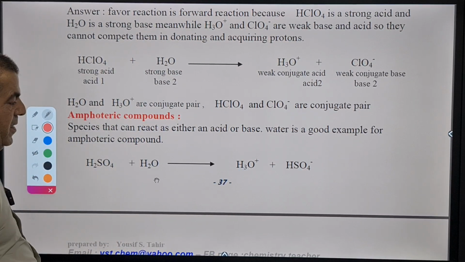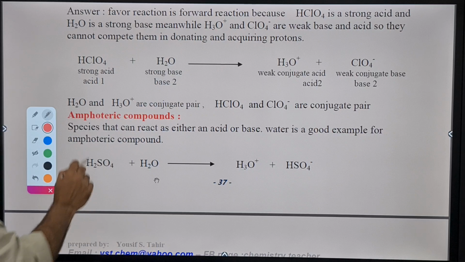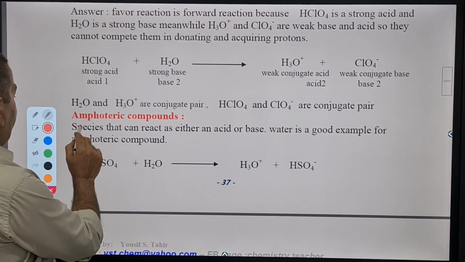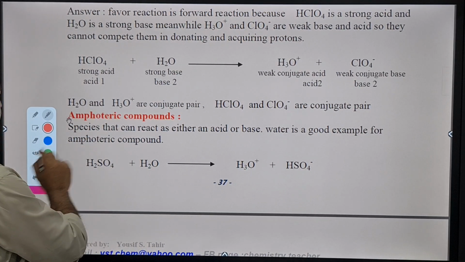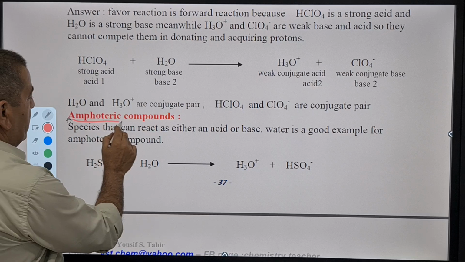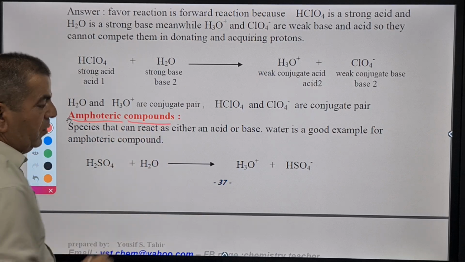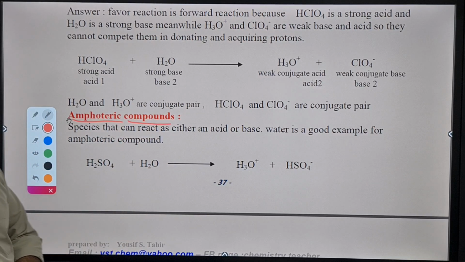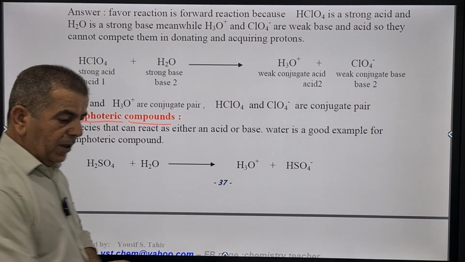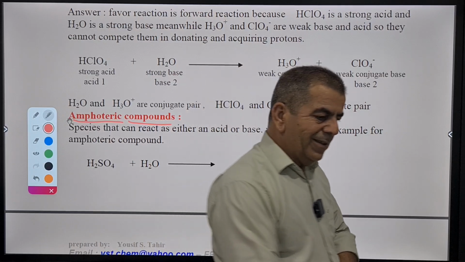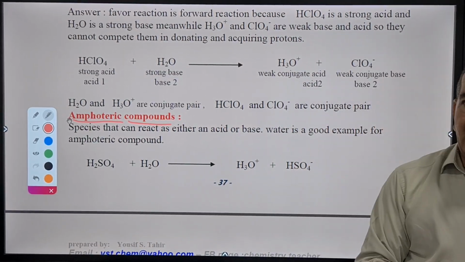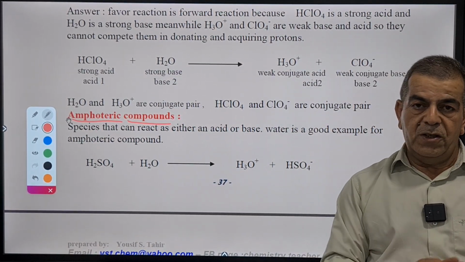This term is extremely important. Amphoteric compounds. Actually, I cannot say that the term compound is fit to this, because we have many species that are not compounds, but they are amphoteric. What is the meaning of amphoteric? Amphoteric means a species that can react in two directions.